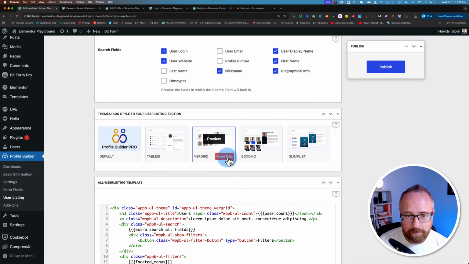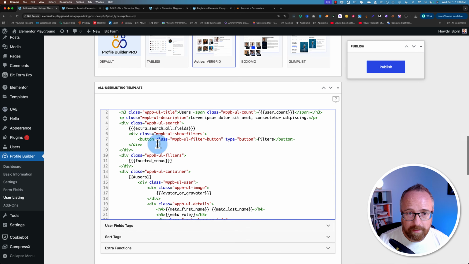I'm going to choose this. This field down here allows us to edit the HTML for the user listings page. This is very useful. For example, here we have lorem ipsum text. Might want to change that. Let's look at where this is applied on the page first, then we can think about what kind of text we want in there, or if we want that at all.